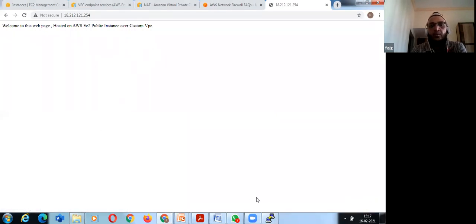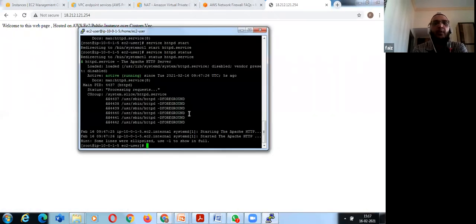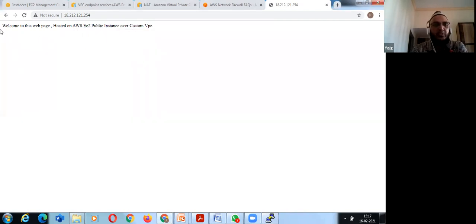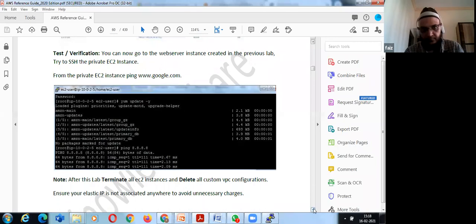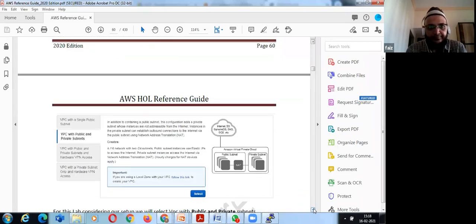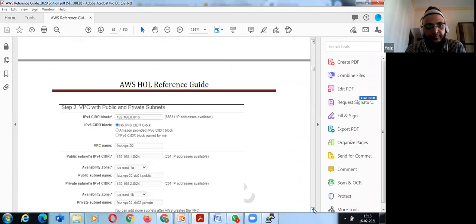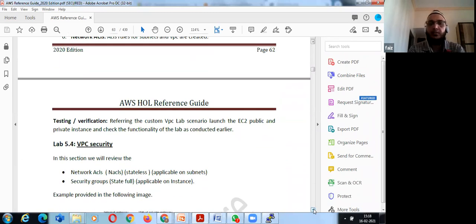See. So here I don't have to install or enable IIS. A web server is already there. I just created an HTML file and started the Apache service, and I am able to access my website, my web page. Welcome to the web page. So that's the reason I like to use Linux more than Windows, but it's my personal choice. But you can practice using Windows also.